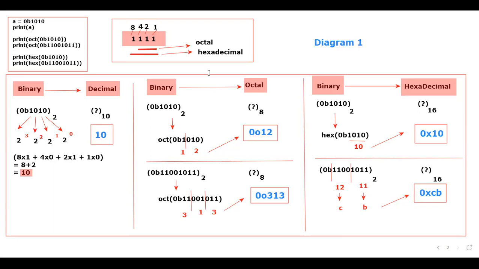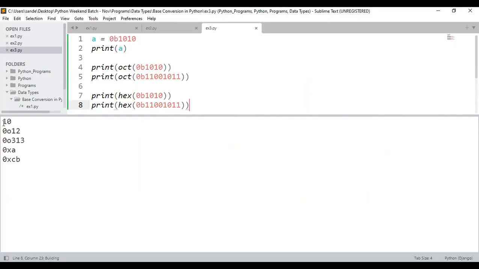Have you taken the screenshot? Okay, let me execute the program. I'll go back to the Sublime Text. Inside this Sublime Text, I'm going to execute the program. Whatever output I got, copy this, go back to the whiteboard. Let me check whether I got the same output or not. Please tell me whether I got the same output or not.